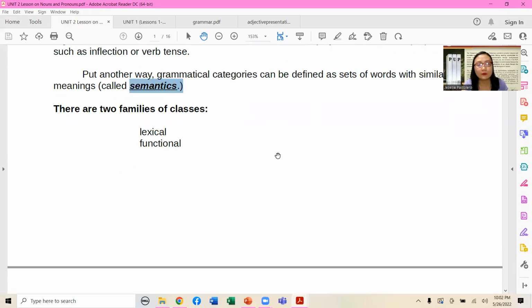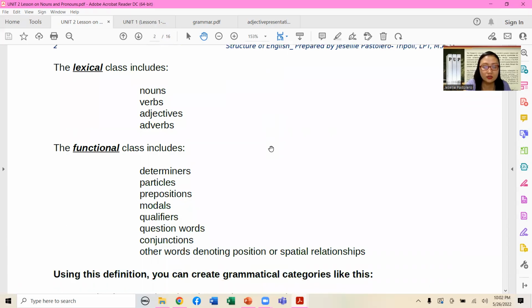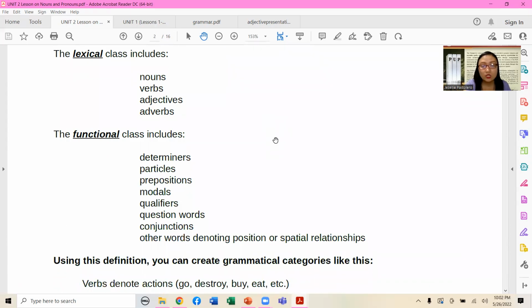There are two families of classes. We have the lexical and the functional. Does it ring a bell? Lexical and functional classes. Lexical classes refer to the parts of speech that carry more meaning, namely the nouns, the verbs, the adjectives, and the adverbs.